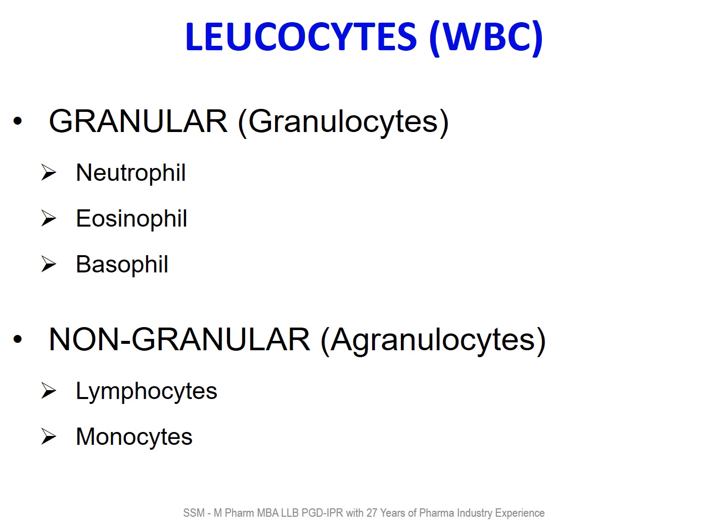Leukocytes or WBC or white blood cells are mainly of two types, granulocytes and agranulocytes. Granulocytes, which are granular, are of three types: neutrophil, eosinophil, and basophil. Agranulocytes are of two types, lymphocytes and monocytes.